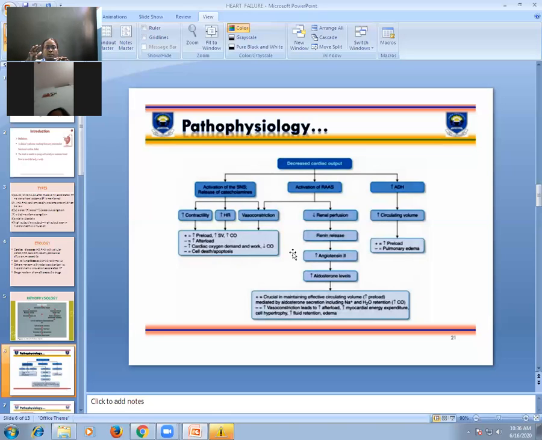So these compensatory mechanisms, though they are beneficial in early stages, are actually detrimental and they aggravate heart failure later on. Initially they are beneficial, but later they will not be.